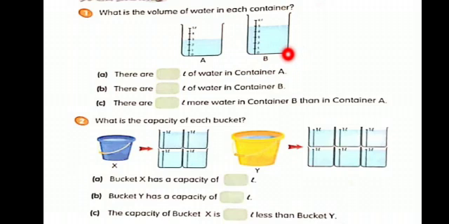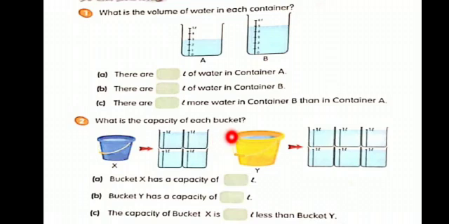To find the difference, we will subtract the lesser amount from the greater amount. First we will write the greater amount and then we will write the lesser amount. Greater amount is 5. 5 minus 3, the answer is 2. There are 2 liter more water in container B than in container A. Here we have found out the container difference, the difference in volume.